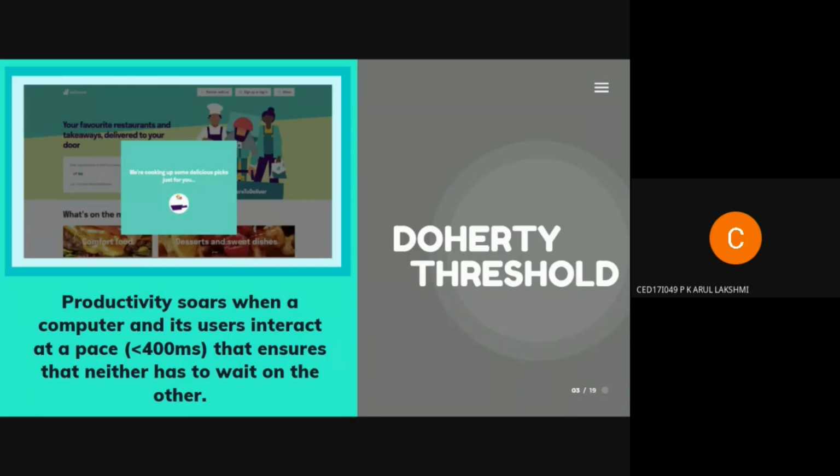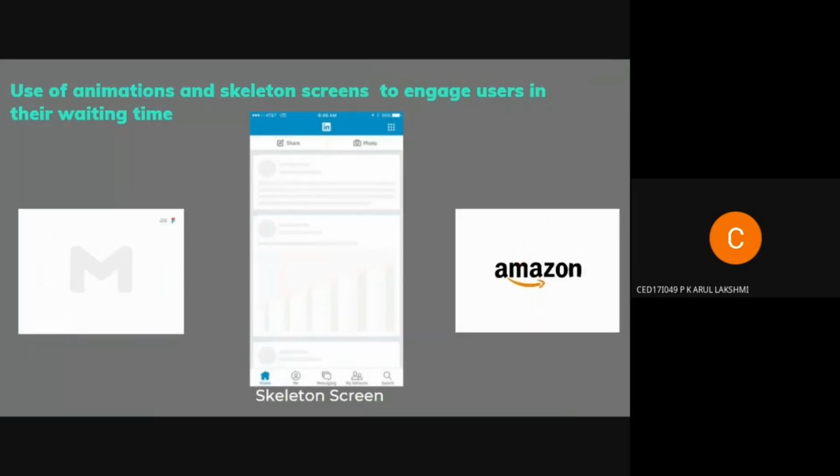So let us look at some more examples of how applications use this Doherty threshold time. Some apps like LinkedIn, YouTube, and others use what are known as skeleton screens. If you see in the middle, you see a skeleton screen of the items that are yet to be loaded. This way, it reduces the impression of waiting for the user.